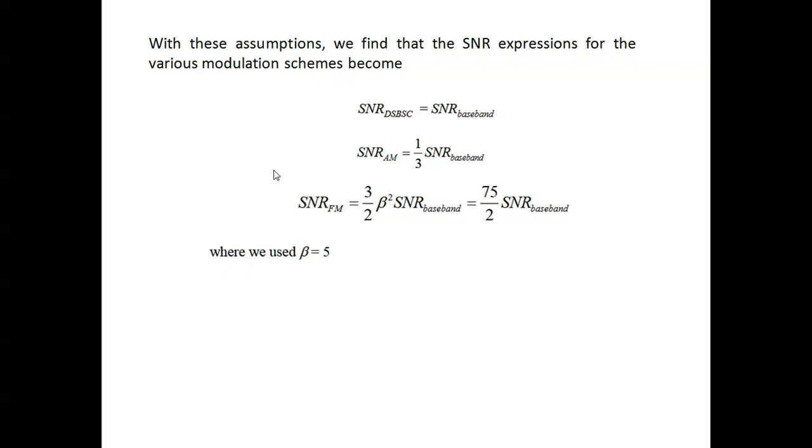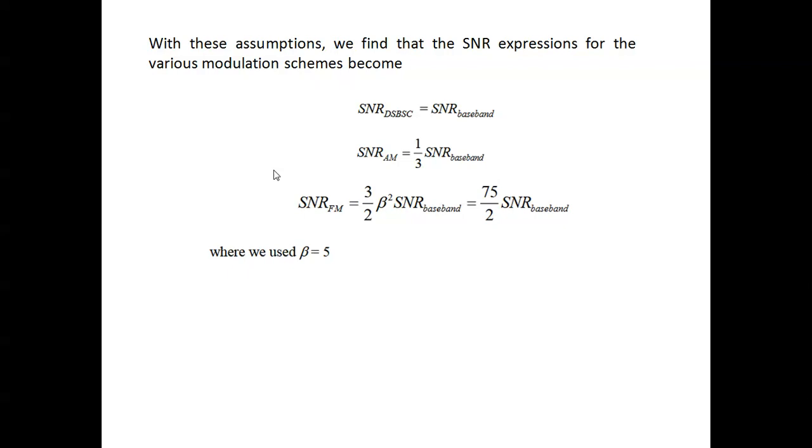With this assumption, we find an SNR expression for the various modulation schemes. For double sideband, if you apply the pre-emphasis de-emphasis technique, nothing changes. For AM, it's 1/3 SNR.